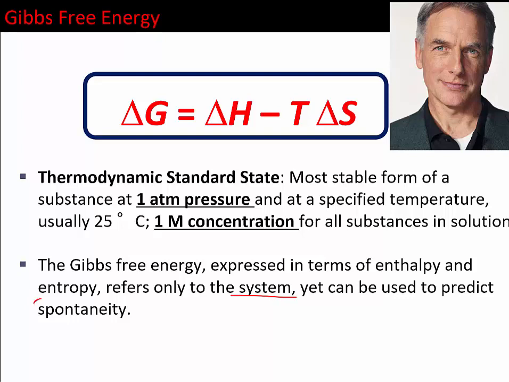And so that's how you're really going to do this spontaneity reaction stuff: you're going to look at delta G, right? Because it's going to be this combination of both heat and entropy that are driving our system at a particular temperature T, right? And so if delta G is negative, if delta G is positive, or if delta G is 0, those are going to be the criteria for spontaneity.